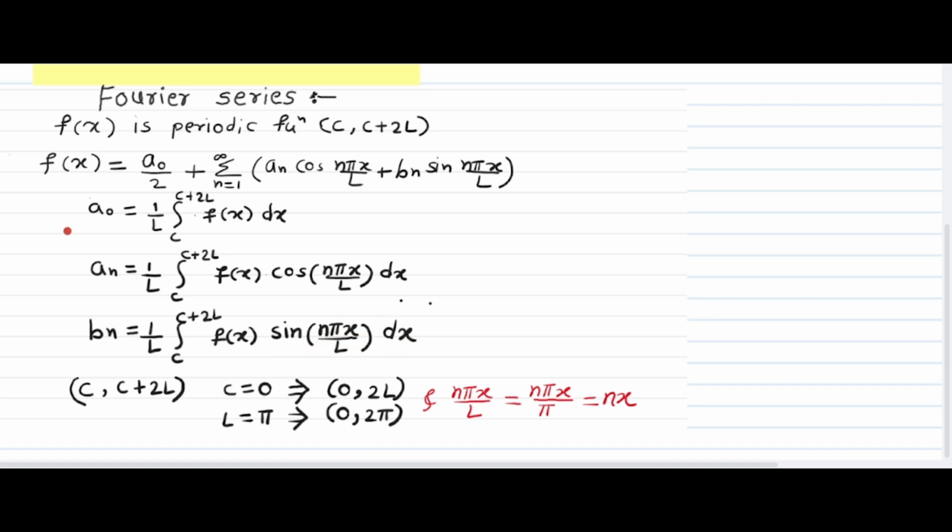These are the formulas to find the coefficients in the Fourier series.